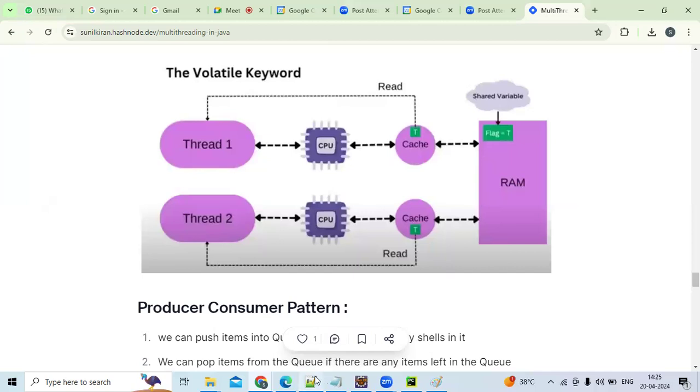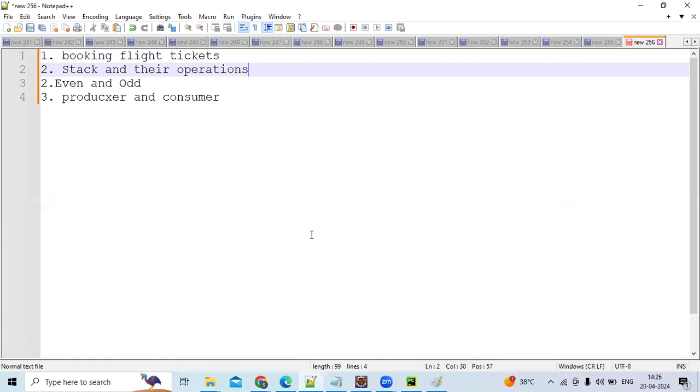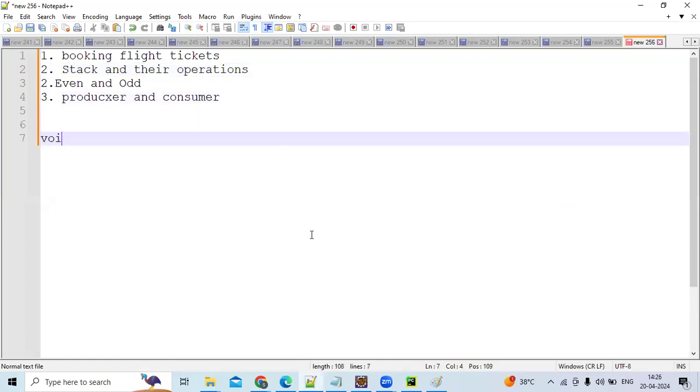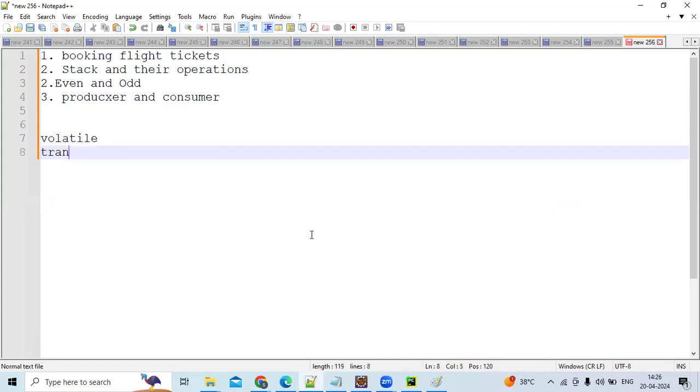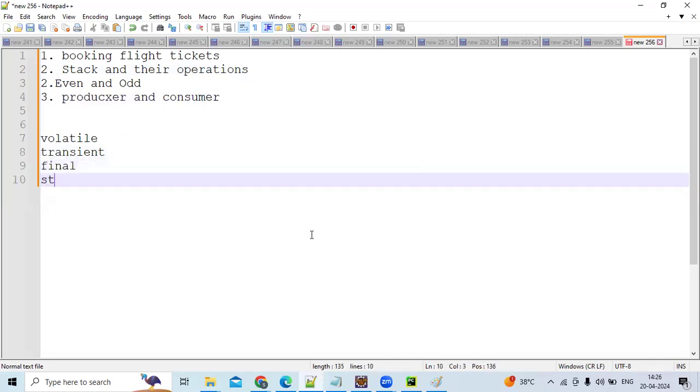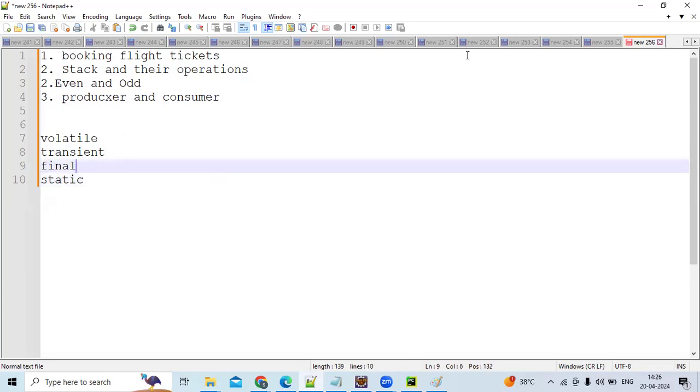So the interview will ask, what is volatile? People don't come across this often. Volatile, and what is transient? This I will tell you. What is a transient variable? What is a volatile variable? What is final? Static methods and static. See, you should be thorough. These topics should be at your fingertips, guys. Okay, let me stop sharing.